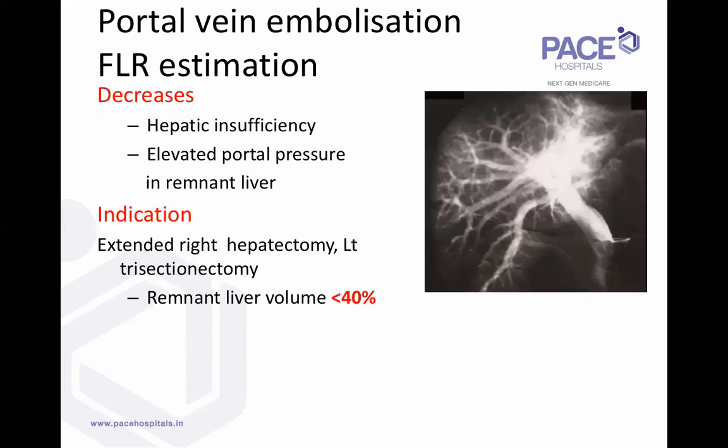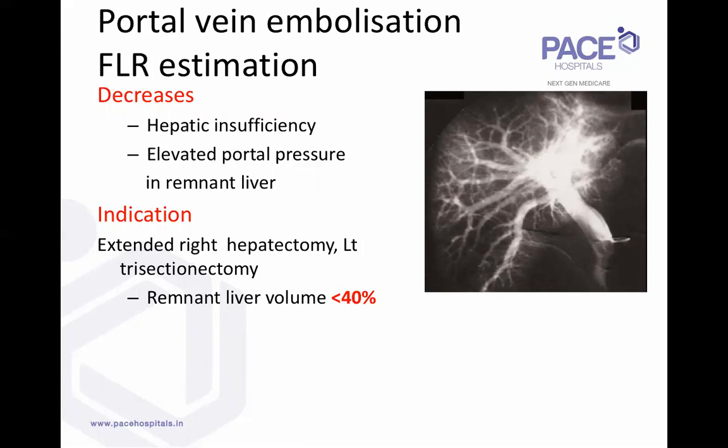So then next is the portal vein embolization. Like I said, in right-sided hilar cholangiocarcinomas, for right-sided resections, when do you do portal vein embolization? In our practice, and worldwide, if you look at the recommendations, a future liver remnant less than 30% definitely is an indication for portal vein embolization.